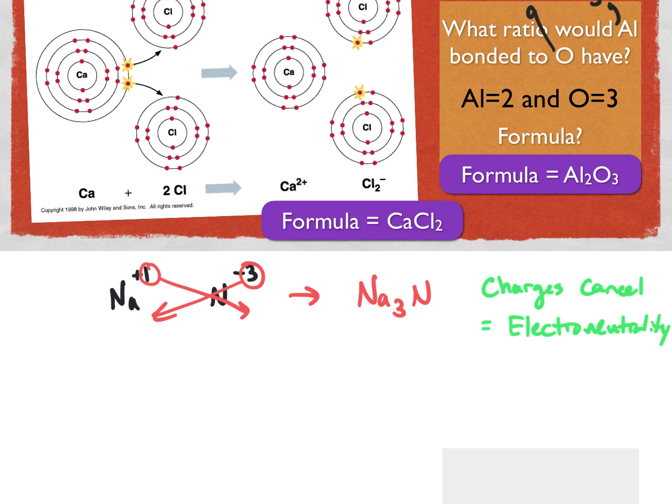Sometimes I refer to this as the crisscross method, because you take the charge of one and cross it with the charge of the other one to figure out the formula. And that works about 95% of the time. But there are certain few cases where that doesn't work, and I'll talk about those next.